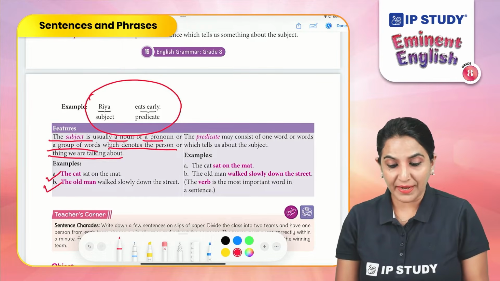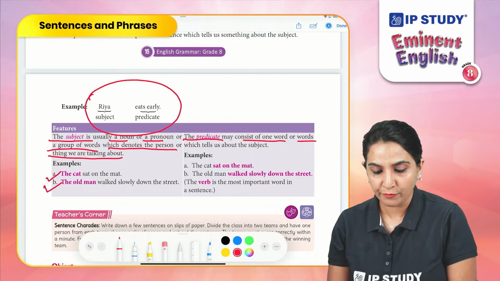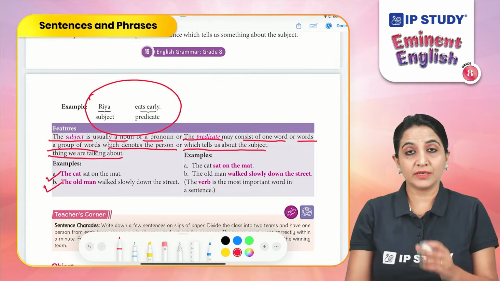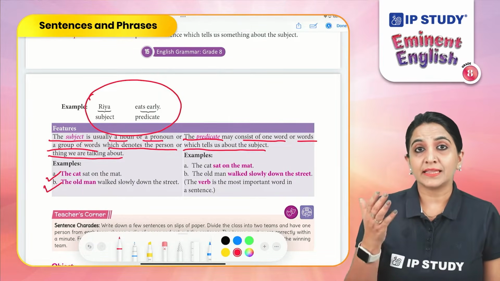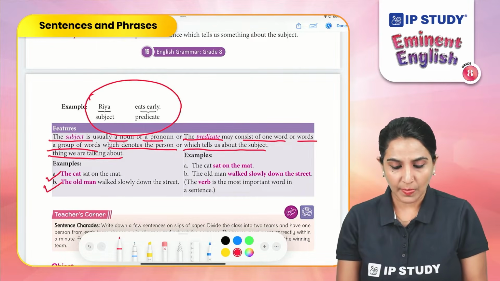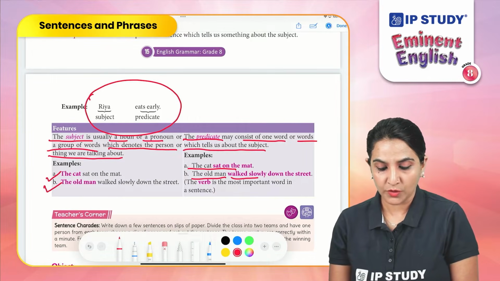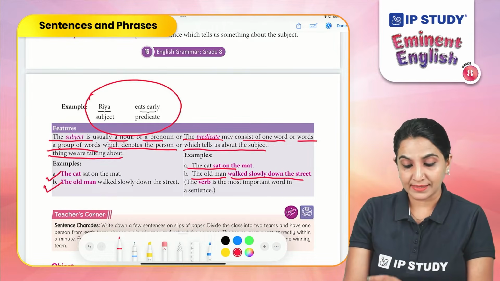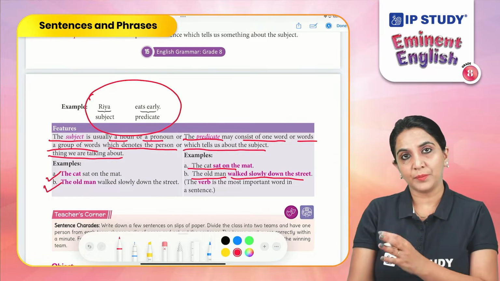Similarly, the predicate may consist of one word or words which tell us about the subject. Now here, the predicate is the second part of the sentence and they tell us about the subject. For example, the cat sat on the mat. The old man walked slowly down the street. Now, in these two sentences, sat on the mat, walked slowly down the street are the predicates.